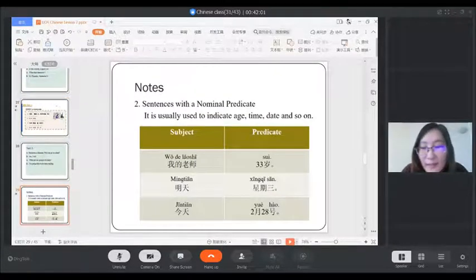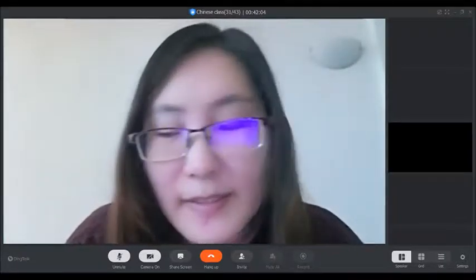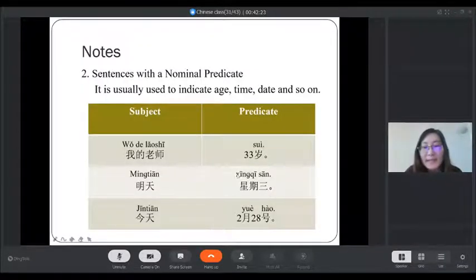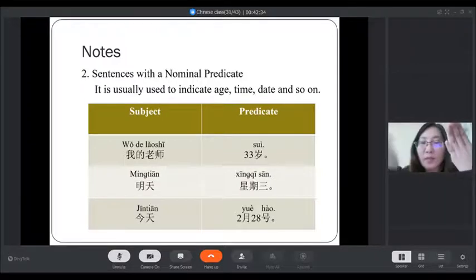Here, let's see some notes. The first note is about the date and month. And here, let's see this one. This is the sentence pattern in Chinese. For example, if I say 明天星期三, tomorrow Wednesday. In English we should say tomorrow is Wednesday. But in Chinese, we can say tomorrow Wednesday. This is a correct sentence. We just remove is.